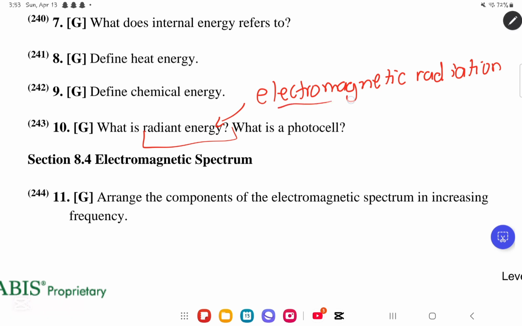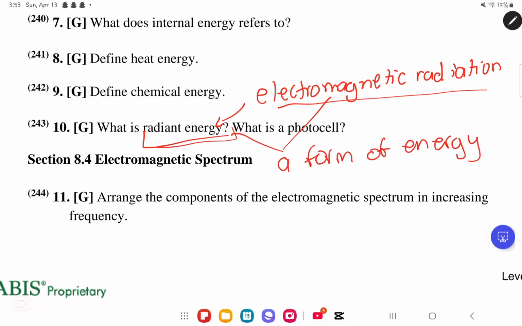What is electromagnetic radiation or radiant energy? It is a form of energy that can travel in vacuum. Very simply, radiant energy is a form of energy that can travel in vacuum. Another term for it is electromagnetic radiation.